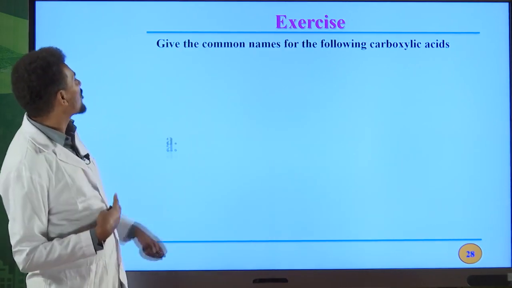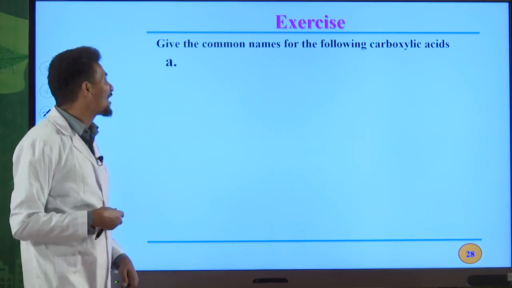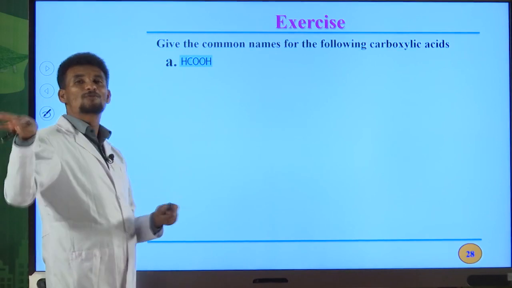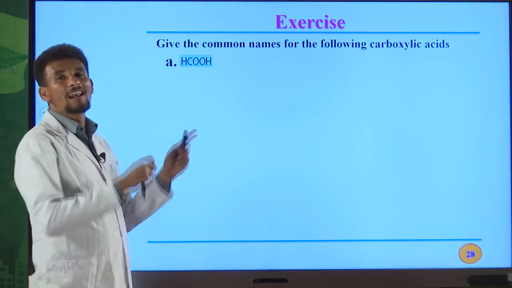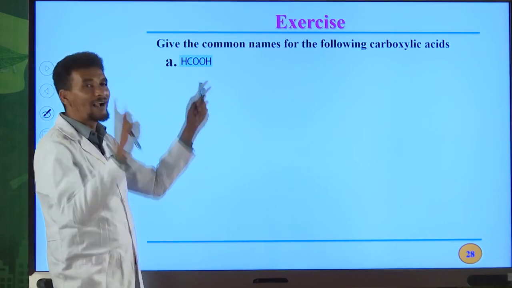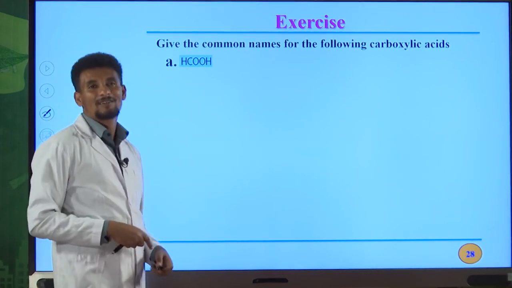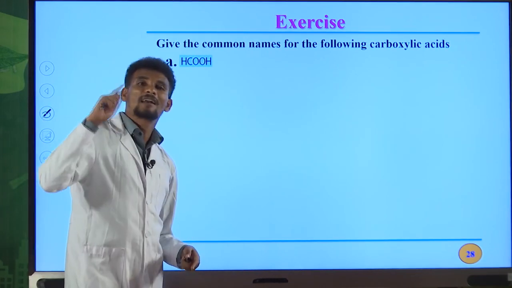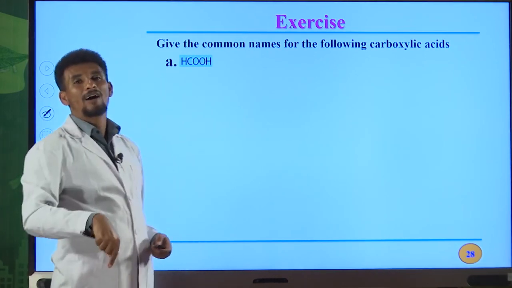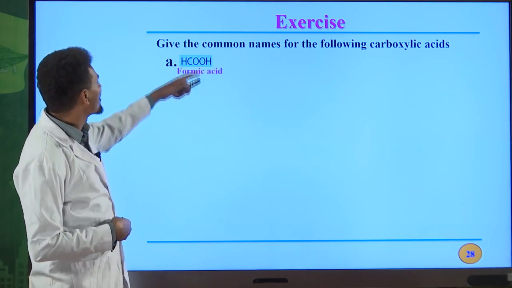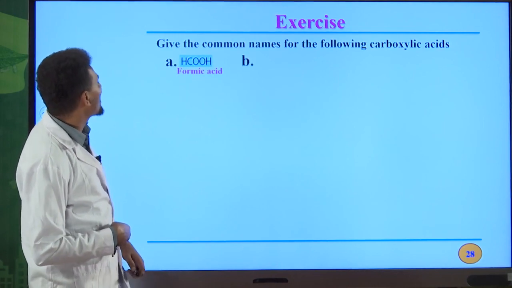How can we name the common names and IUPAC names for carboxylic acid? I already told you how to name the common names for straight chain, aliphatic, saturated carboxylic acid. So we have only one carbon atom. This is formic acid. It is derived from the Latin word formica, which means ant. I already told you about this one. So formic acid is the common name for this carboxylic acid.